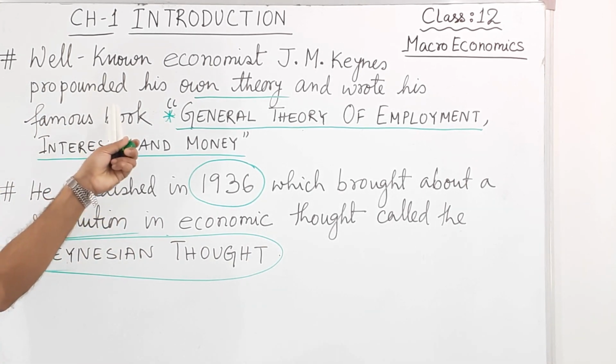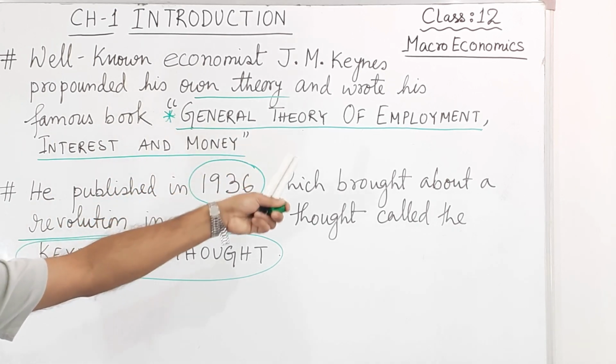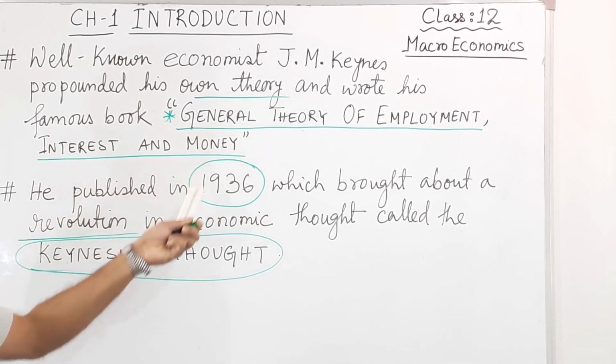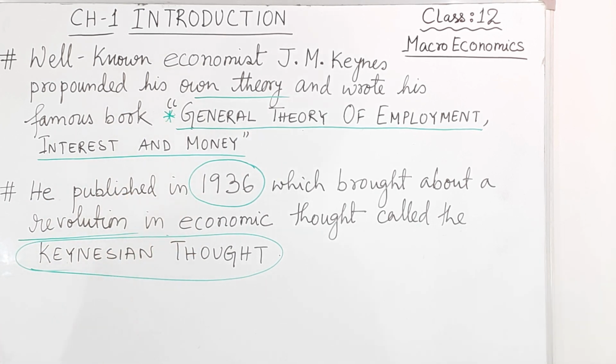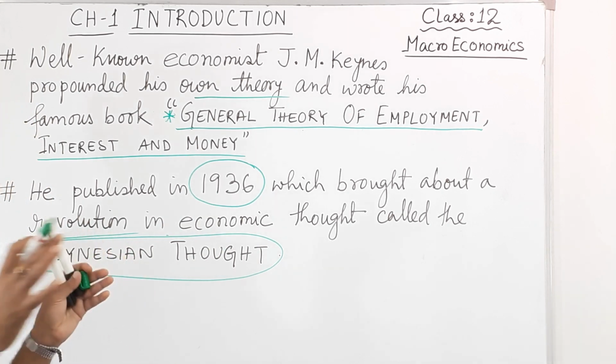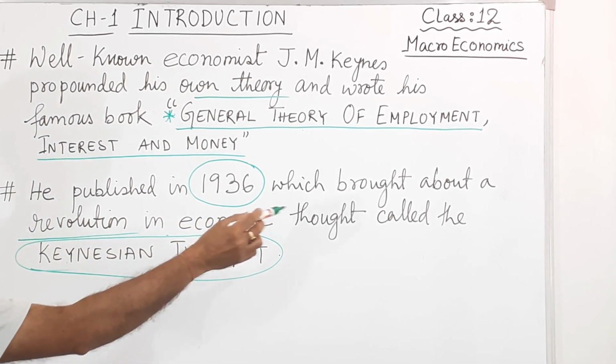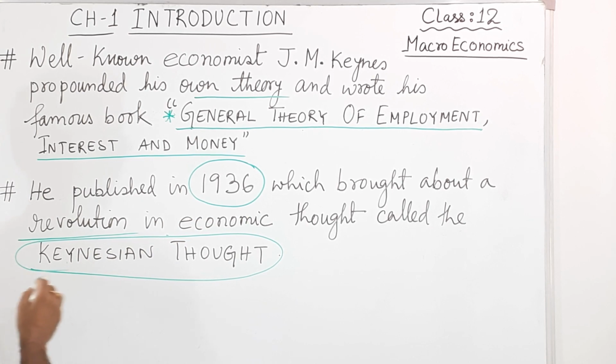So J.M. Keynes wrote a book, General Theory of Employment, Interest and Money, published it in 1936, and it brought a great revolution to tackle the Great Depression.